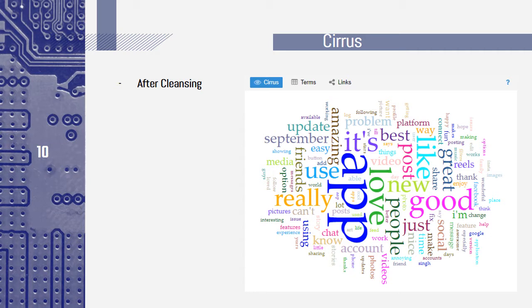After we removed the words that we felt were unnecessary for this Instagram review, this is the result that we got. The most frequent words that the reviewers use are still app, love, new, good, really, friends, and other words. This is the result that we got from Cirrus after we removed the unnecessary words.